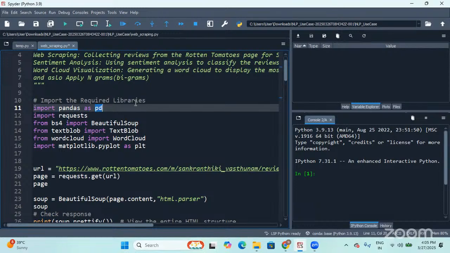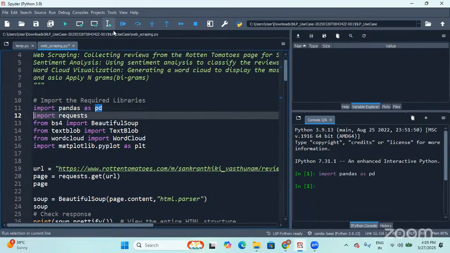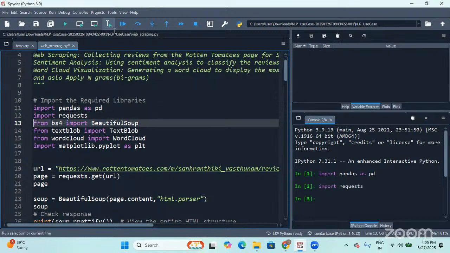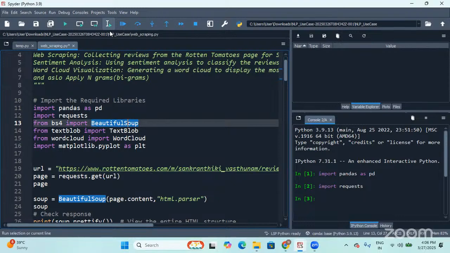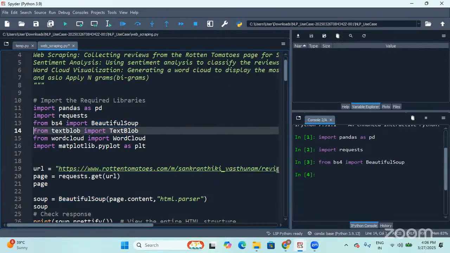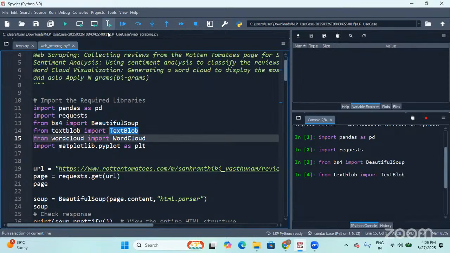So the first step is importing the required libraries. I'm importing pandas for data manipulation, then the requests library in order to get that URL, and BeautifulSoup from bs4. This is the function that is used to scrape the data, to parse an HTML or XML document. Then TextBlob for the basic pre-processing, and finally to visualize, I'm going to use WordCloud.